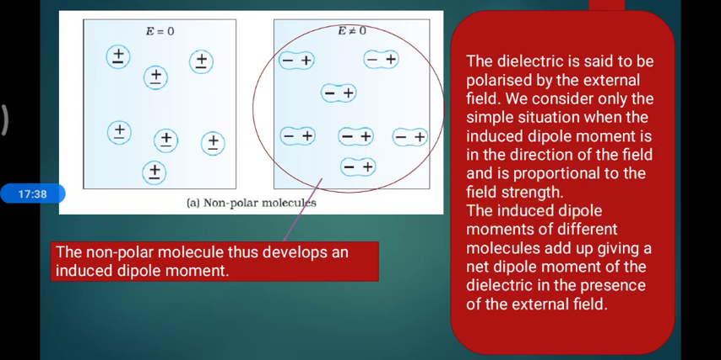The induced dipole moments of different molecules are different. Each and every molecule has one dipole, and one dipole has one dipole moment. So the overall dipole moment of the material will be the addition of each of them. Adding up gives the net dipole moment of the dielectric in the presence of an electric field. Is it okay for these non-polar molecules? I am going to the polar molecules. This is what the polar molecules are.